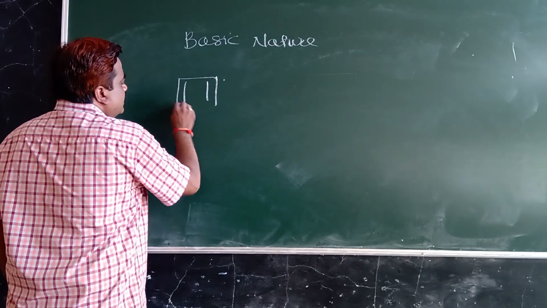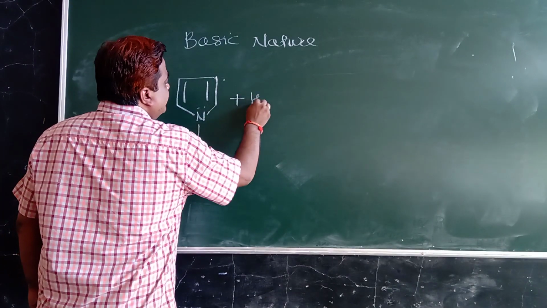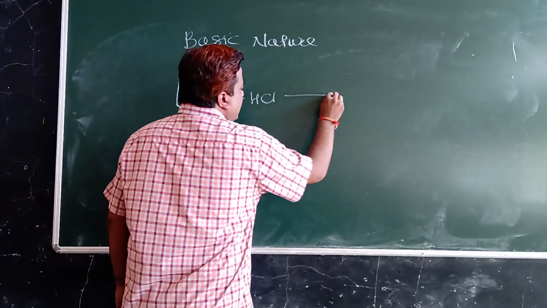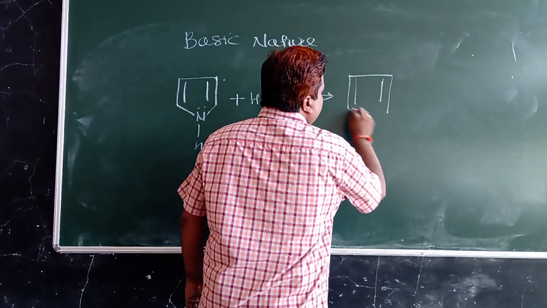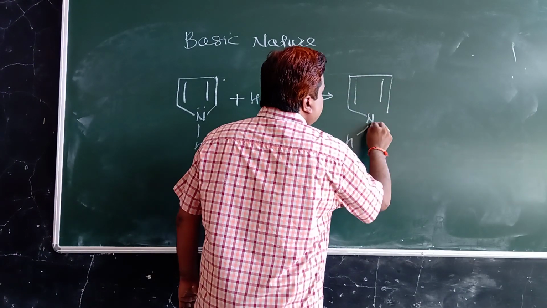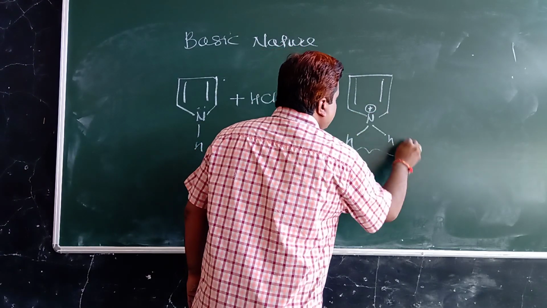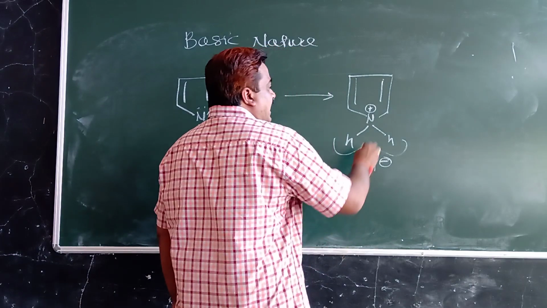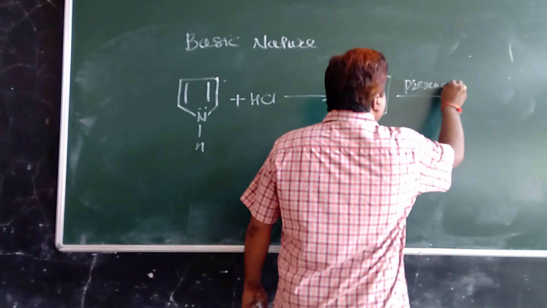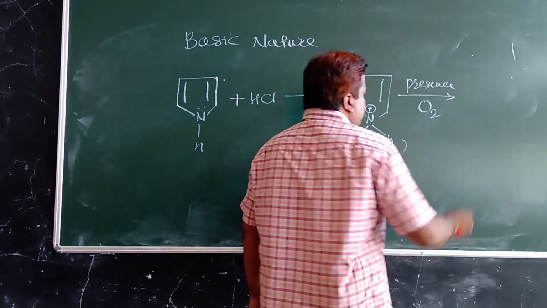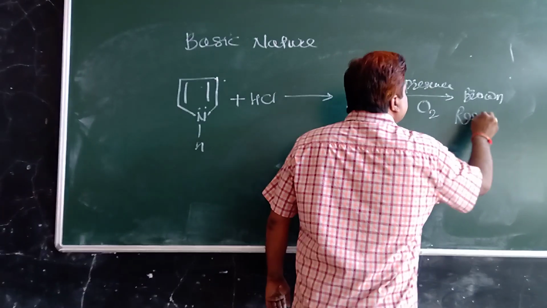So when pyrrole is treated with HCl in absence of air, that gives a pyrrole hydrochloride, and in presence of oxygen it gives brown resin.